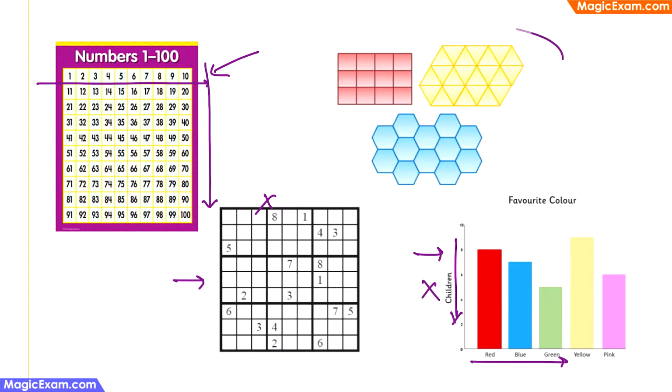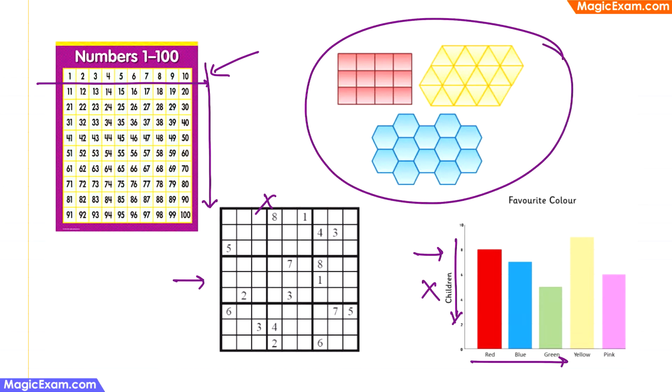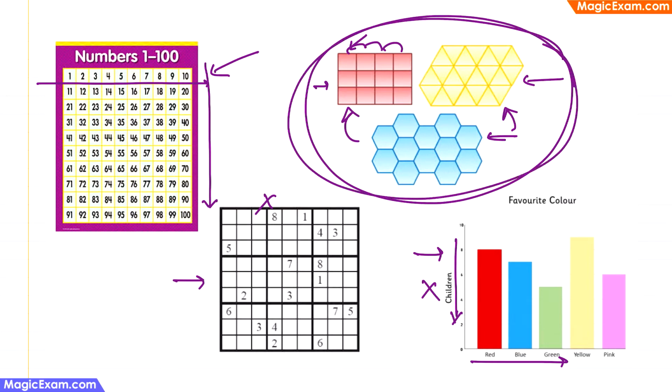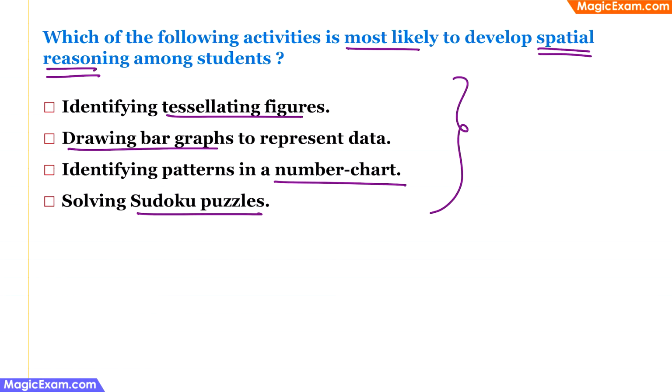Now these are tessellating figures, where you take a figure and you repeat it multiple times without any gap. This is a tessellation of squares and this is a tessellation of triangles. Now if you ask a child whether this pattern will fit into this sequence or this sequence, then the child will be able to identify this. So tessellating figures and activities using tessellating figures will help the child develop spatial reasoning. Therefore, this is the correct answer here.